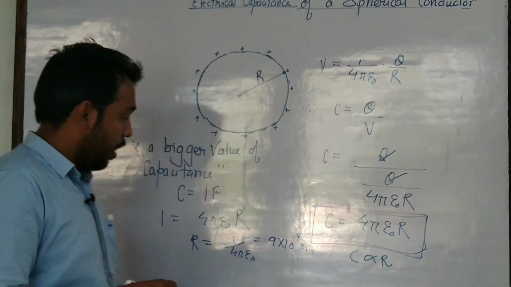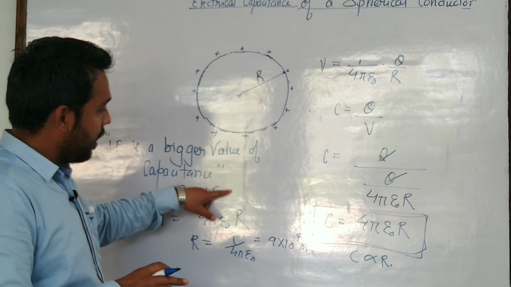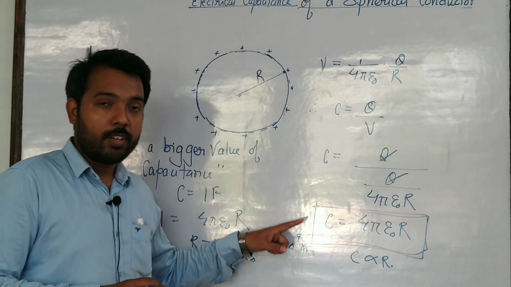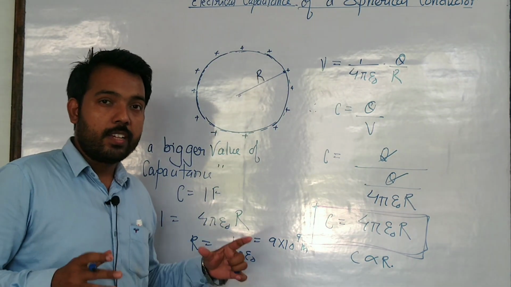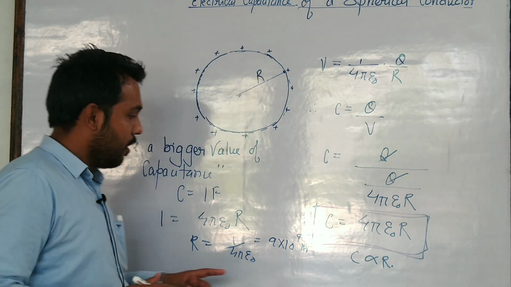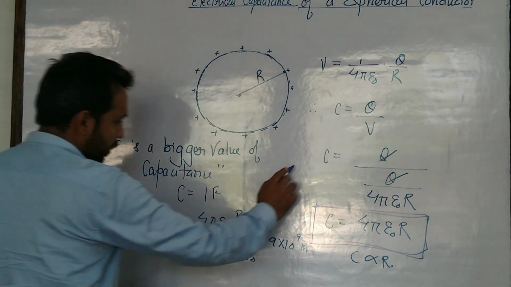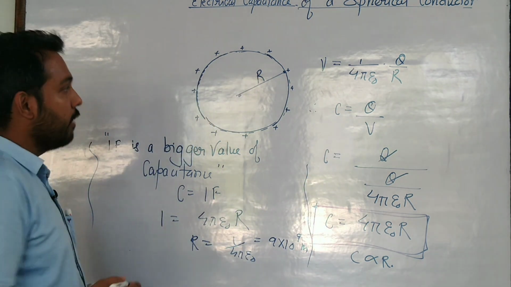Generally, to have such a large capacitance equal to 1 farad, the size of the body must be greater than the size of Earth. Okay, so this is a simple concept and it's very important also.